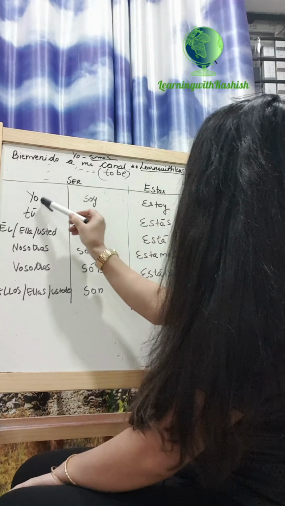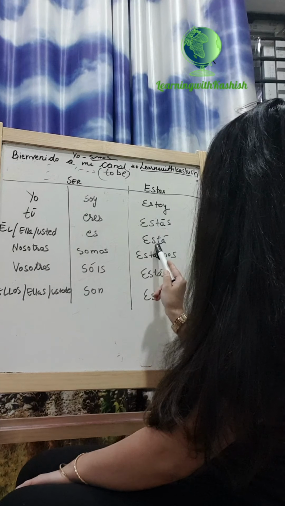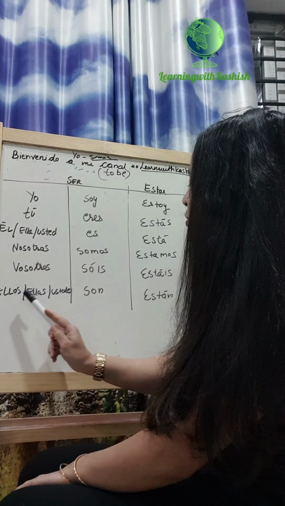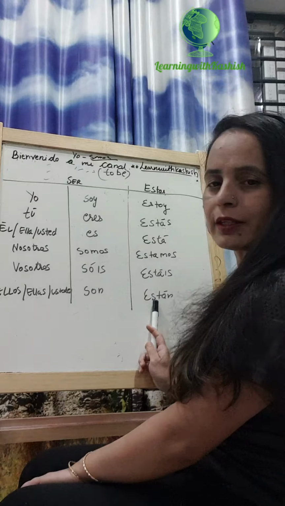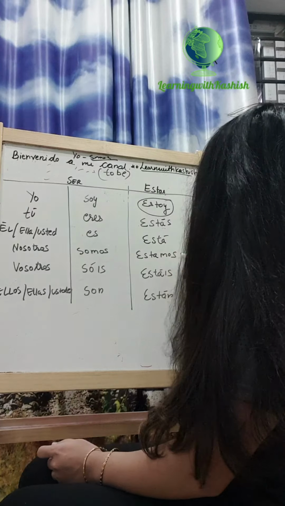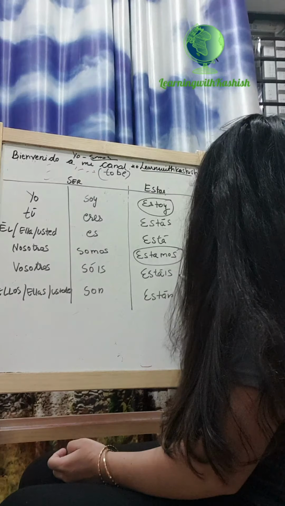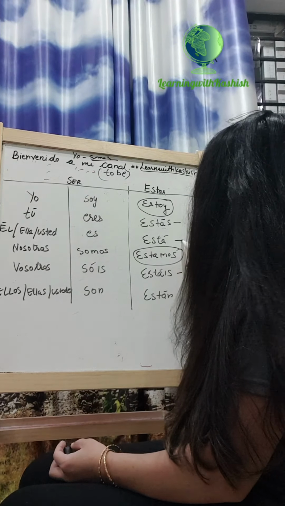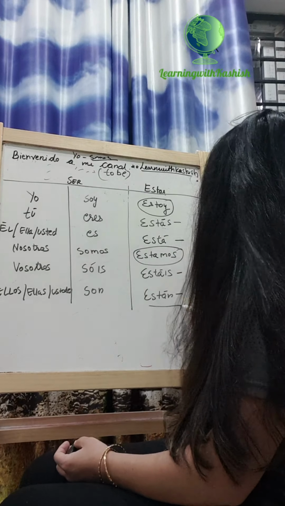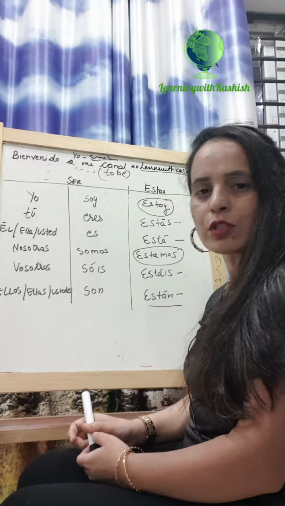Yo estoy, tú estás, él, ella, usted está, nosotros estamos, vosotros estáis, ellos, ellas, ustedes están. See, in estoy and estamos there is no stress mark, but in the tú form, the él, ella, usted form, and the vosotros and ellos forms, we have an accent mark. So, always remember that. This is how we conjugate this.